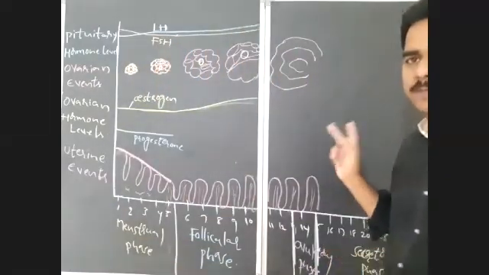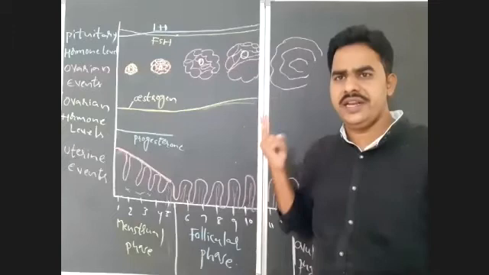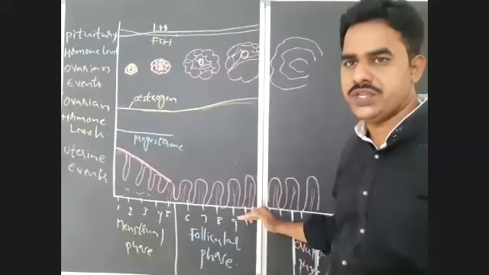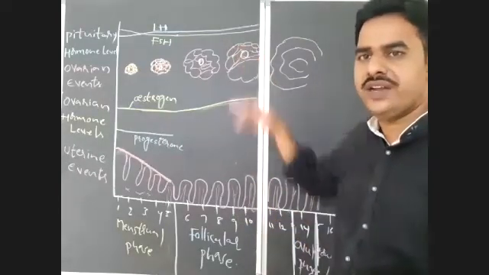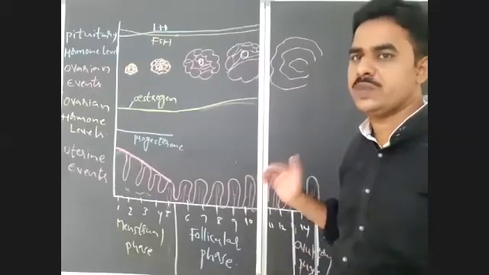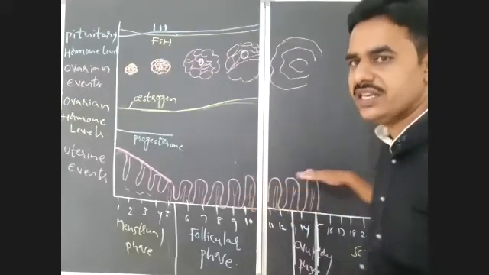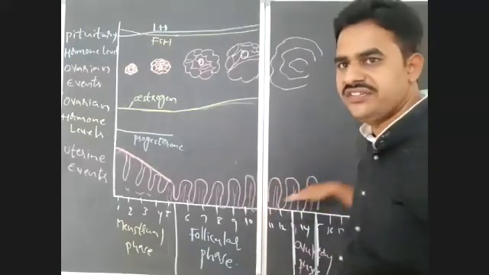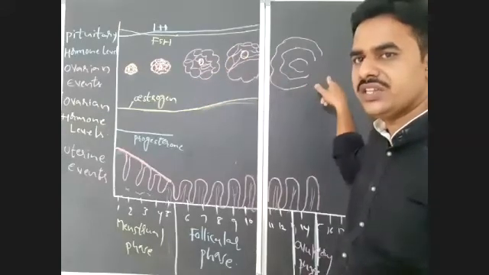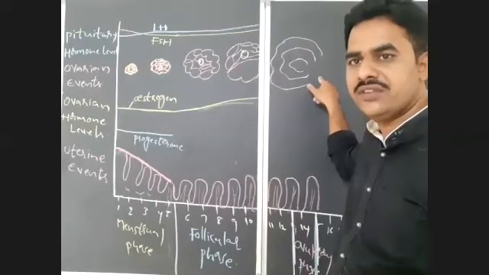So, this phase is very important because two vital events simultaneously take place in two different organs of the reproductive system by the action of two different types of hormones, pituitary hormones and ovarian hormones. What are the simultaneous events that take place in the uterus and ovary? In the uterus, by the action of estrogen, there is regeneration of endometrium. And by the action of FSH, the growth of ovarian follicles takes place, finally leading to formation of Graafian follicle.